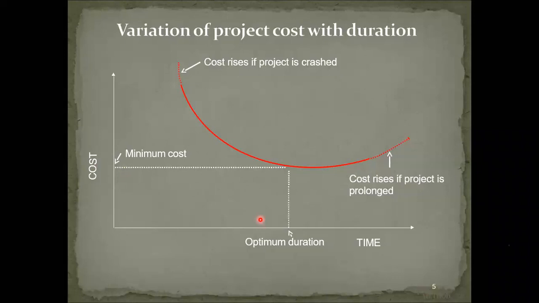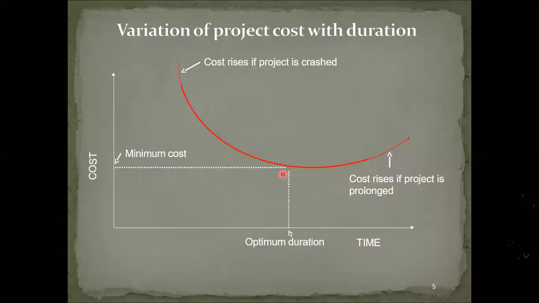So as the project is completed early, cost is increased. As the project is prolonged, if it is completed after the normal duration, then also cost is increased.